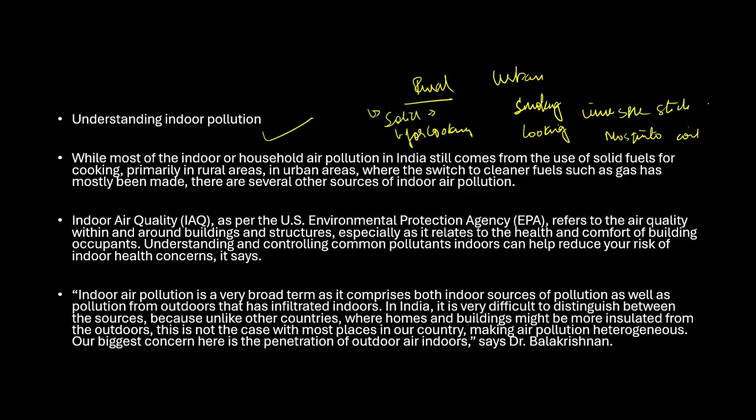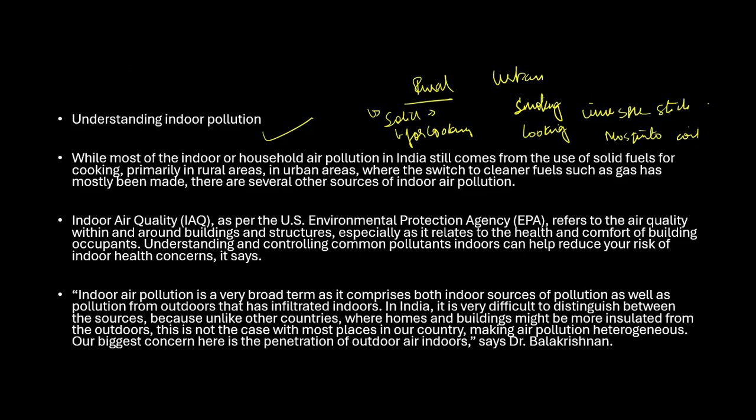Building materials like paint, plaster, furnishings also release harmful substances. Outdoor pollution can also enter buildings, especially in places with poor insulation. So where you do not have proper insulation, there also you will see that there is a lot of dust that is coming in from outside as well.